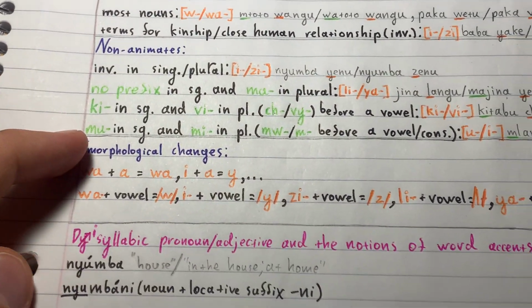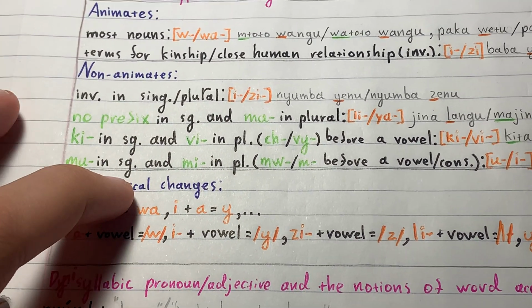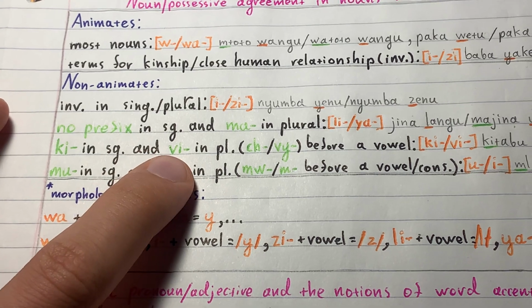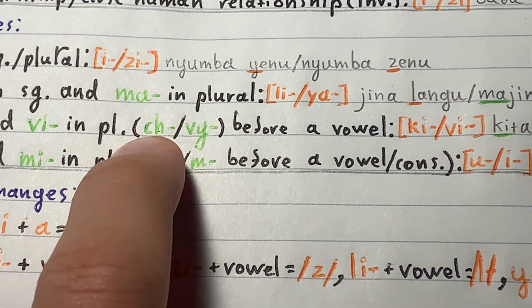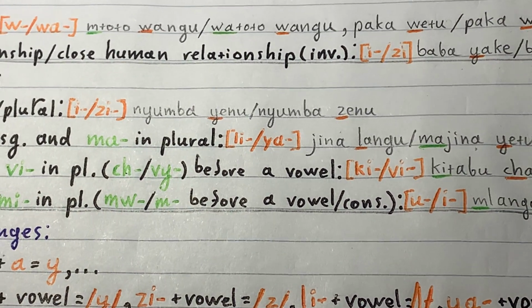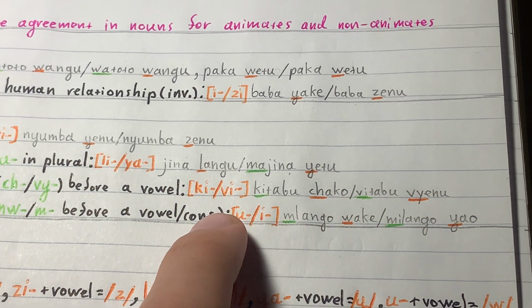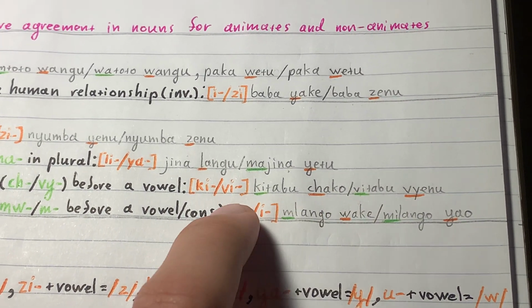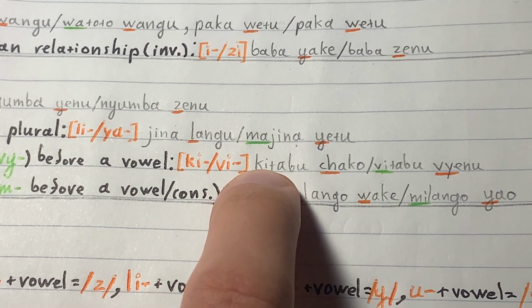And there are a couple more. Ki-vi, where the most common words are kitabu and vitabu, book and books respectively. But before a vowel, it becomes ch, and I don't remember how to read this. Wiyeni. Okay, let's say it's wiyeni. You can always correct me in comments. So kitabu is a noun class that starts with ki.